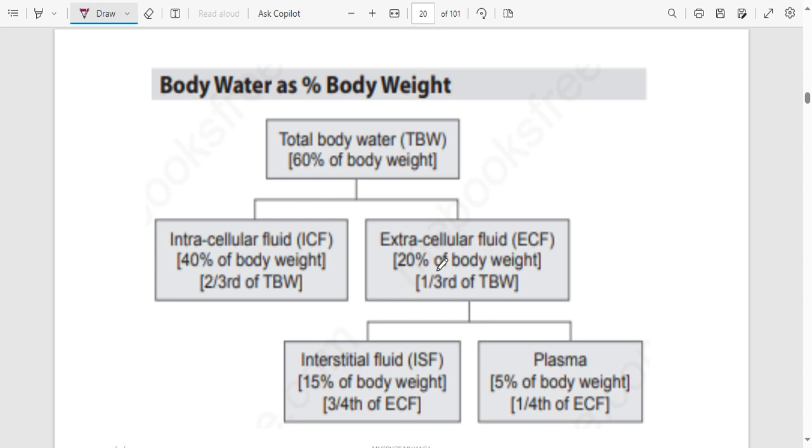And then on the ECF, we can have that which is found in interstitium, or interstitial fluid, or in blood as plasma. We have said plasma is 5% of the body weight, or one quarter of ECF. And then the interstitial fluid is 15% of the weight, or 3/4 of ECF. If we add 15% and 5%, it should still give us 20. So this is a summary of that.